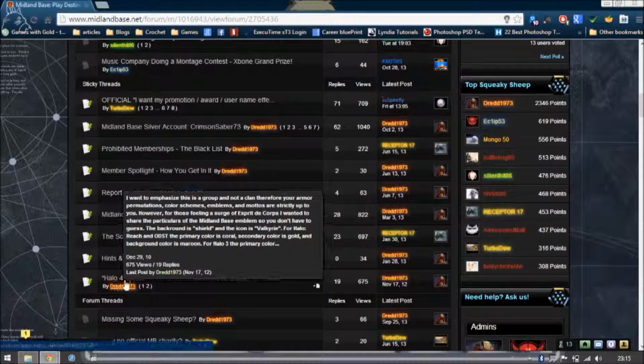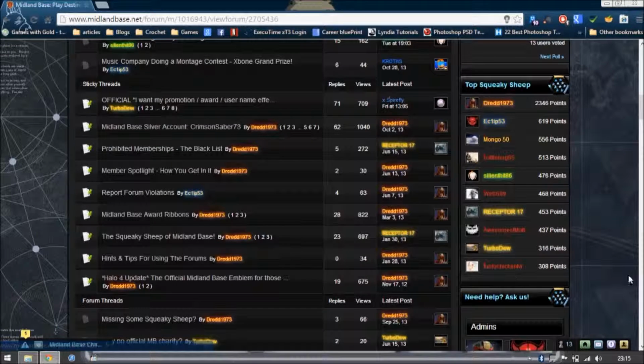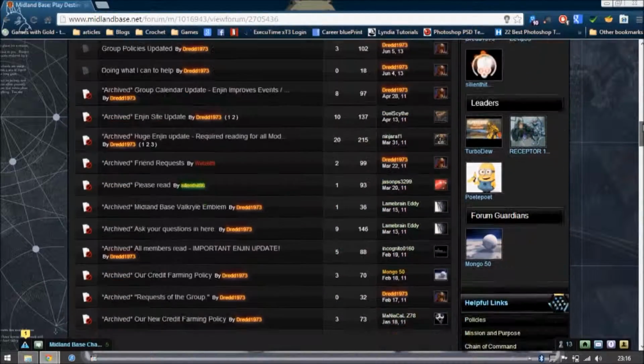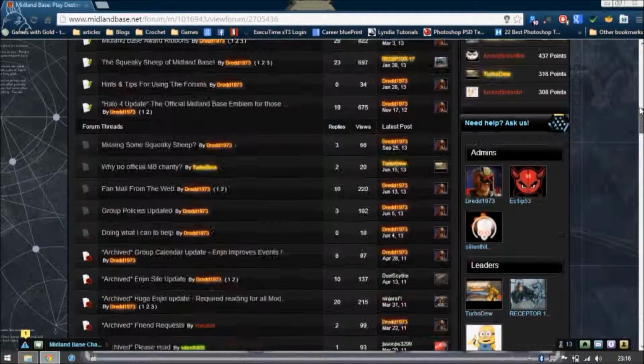You can also find here in this thread the Shield and Valkyrie, like I already told you, is pretty much our icon. It tells you, if you're not in Halo 4, if you're not of the rank yet to have the shield, the different backgrounds that you should have at different ranks, if you so choose. Totally optional. Most people do it, and it looks cool, and we all get online, we have the same icon. It's kind of neat. Below that, these are just updates and things like that. Other questions people have asked.